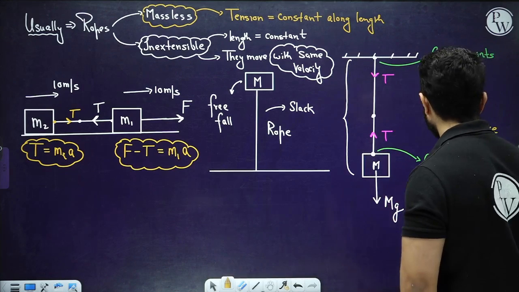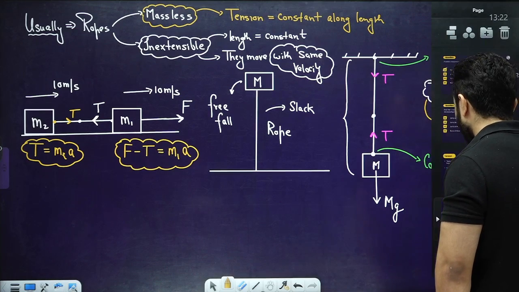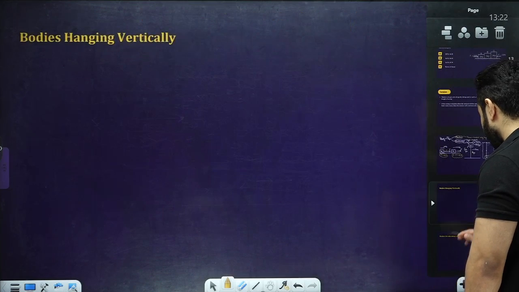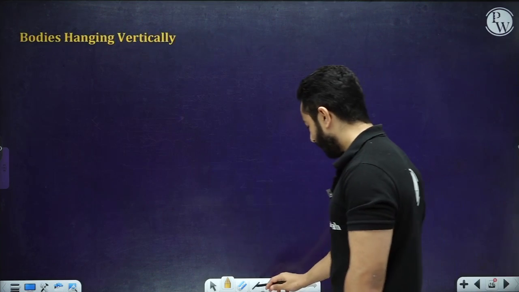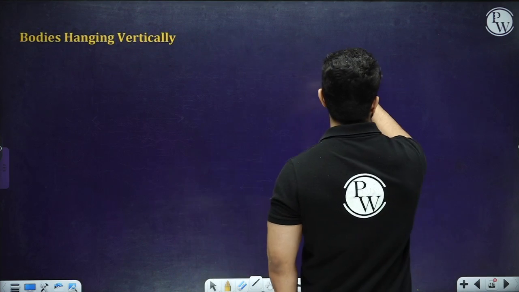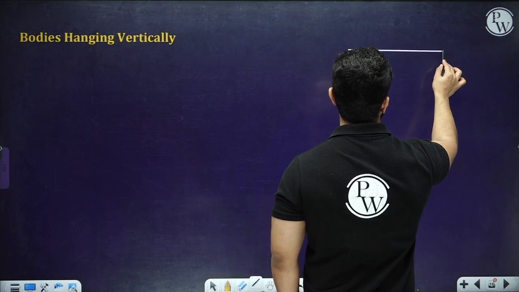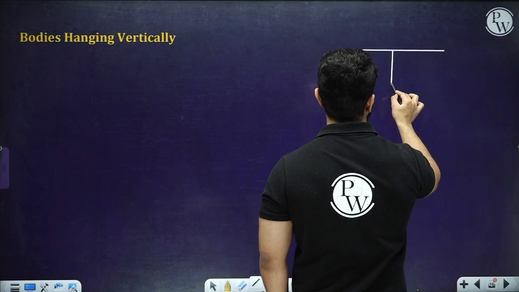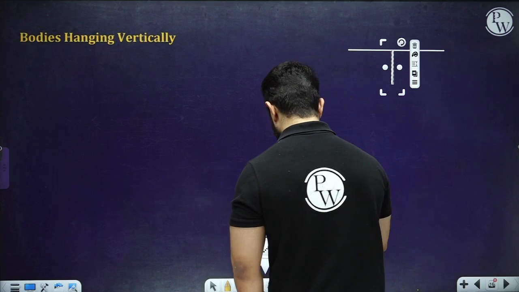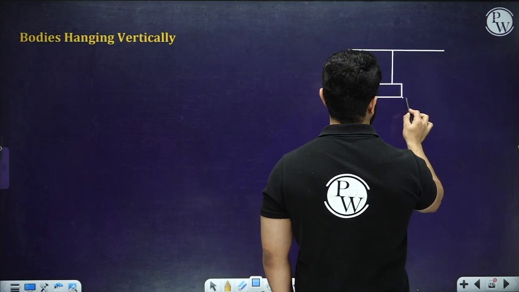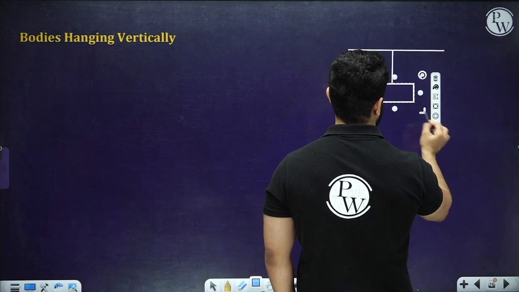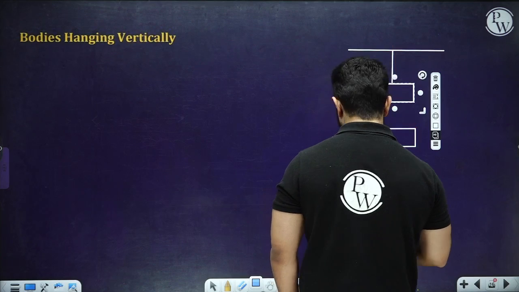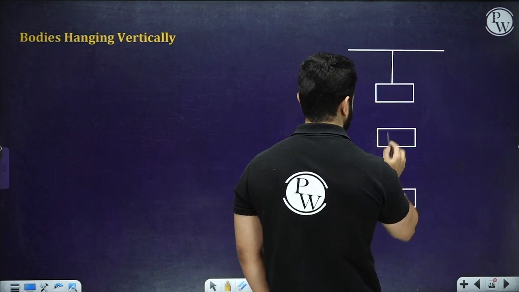Now the thing is, after learning all of these things about tension, I think now we can move to some concepts, for example bodies hanging vertically. I'll give you some examples. Let's suppose again we have got a rigid support over here, a wall, and then I've got a rope, something like this. Let's say I've got 3 blocks. 3 blocks are going to be sufficient to explain.